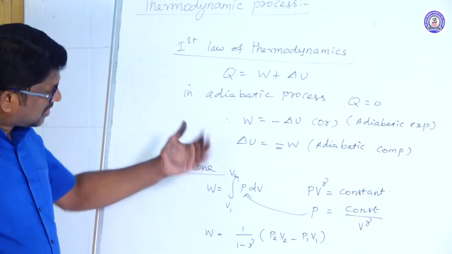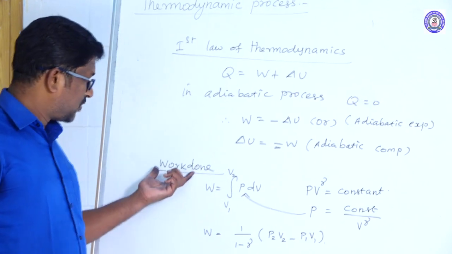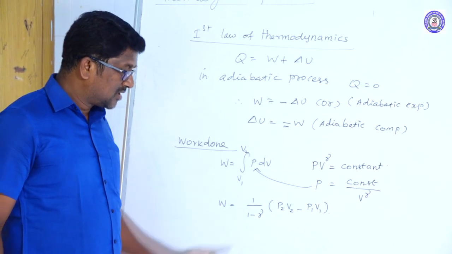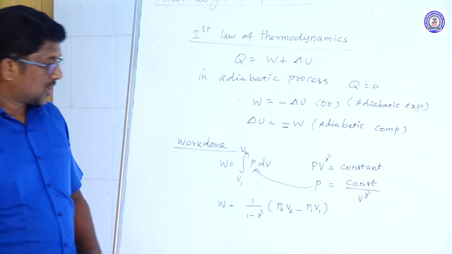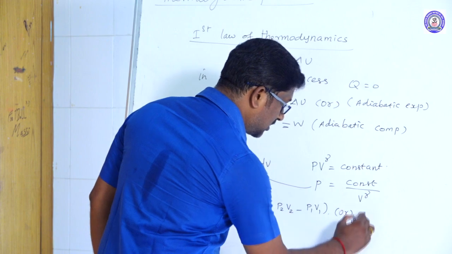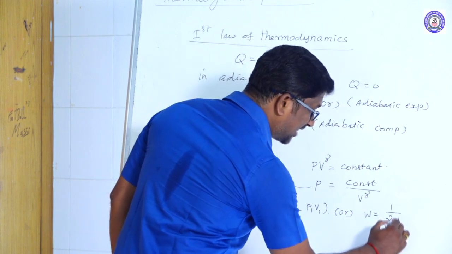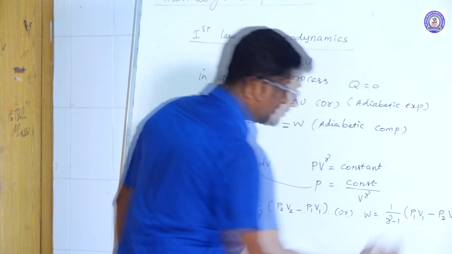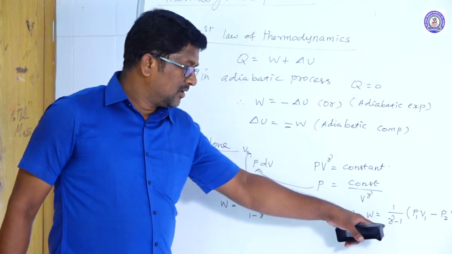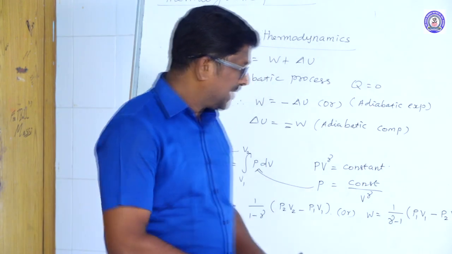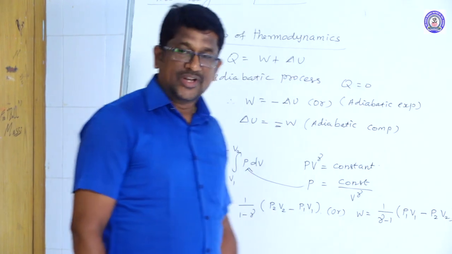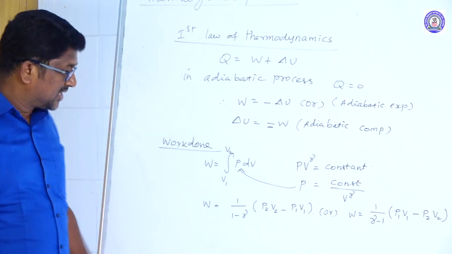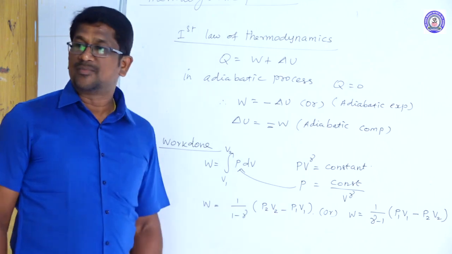So after integration, the final expression for work done during an adiabatic process is W is equal to 1 divided by 1 minus gamma of (P2 V2 minus P1 V1), or W is equal to 1 divided by gamma minus 1 of (P1 V1 minus P2 V2). If we take 1 divided by gamma minus 1, it is P1 V1 minus P2 V2; if 1 divided by 1 minus gamma is taken, then it is P2 V2 minus P1 V1.